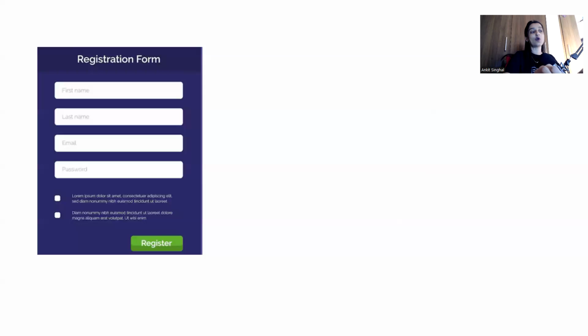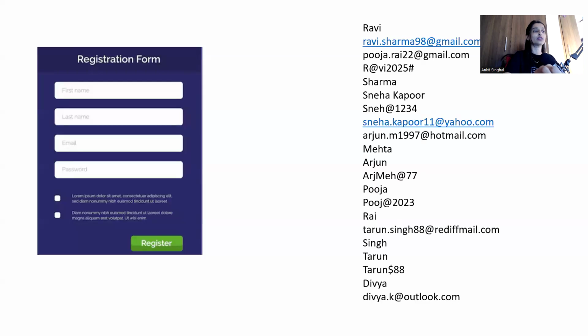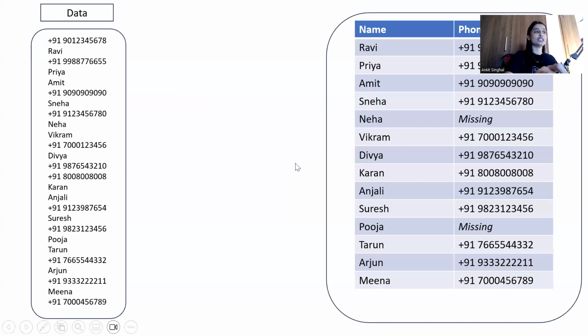Okay, understood. Then we have seen how we can collect the data. We can collect the data through forms. But only collecting the data is not our aim. Whenever we are collecting the data, we have to organize it. Otherwise, we cannot find the information from that data. YouTube is collecting a huge amount of data, with so many users uploading videos. See how well YouTube has organized that data. If you ask for some data, within a fraction of a second you will get that data in return, correct? So that is the importance of data we have seen in the last class.